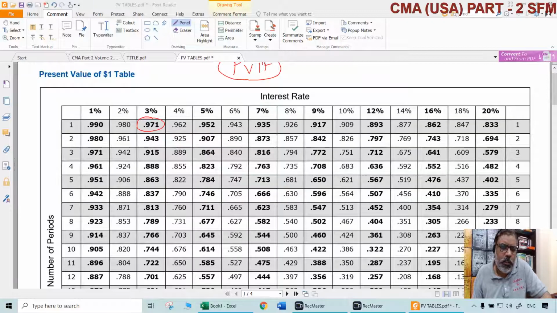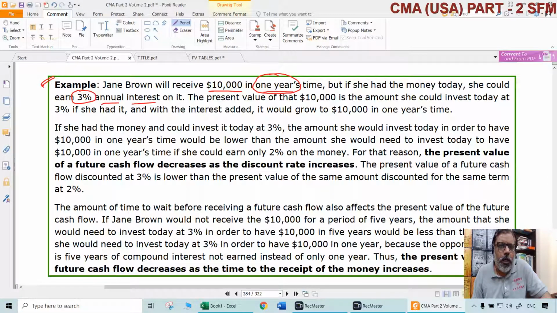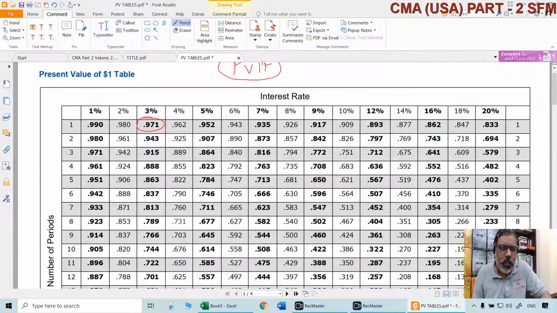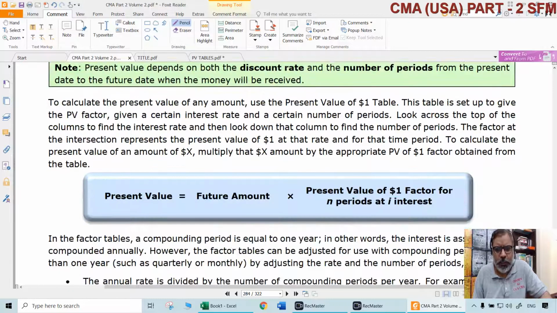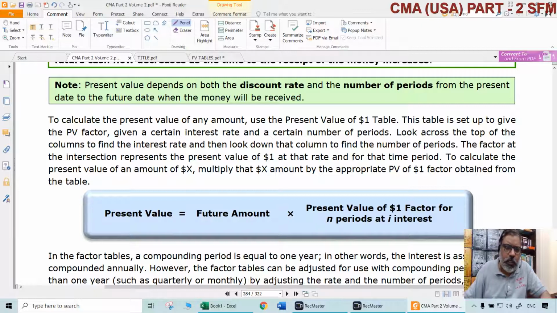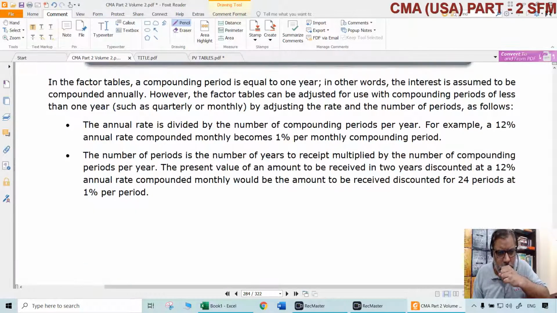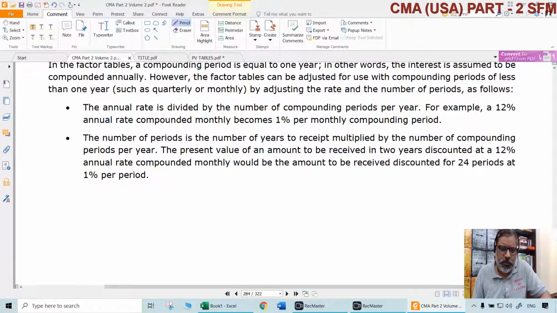In other words, if you receive $10,000 after 1 year, it is not worth 10,000 now. Now it is only worth, what is the present value of that? 9710 only. That is the discounting aspect, and discount rates and discount factors can be used. Of course, as I told, these are the two things you should be very clear about. One is discount rate, and second is number of periods, which have to be looked at in the tables.